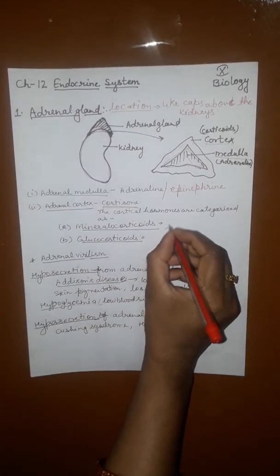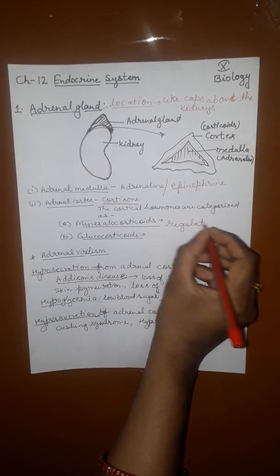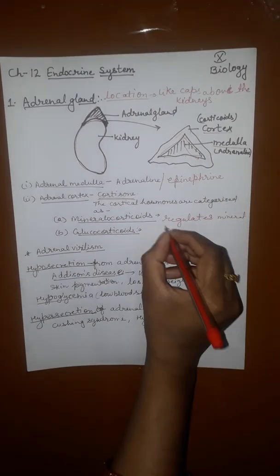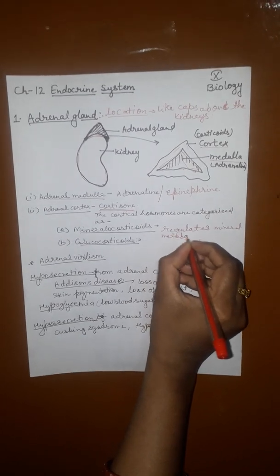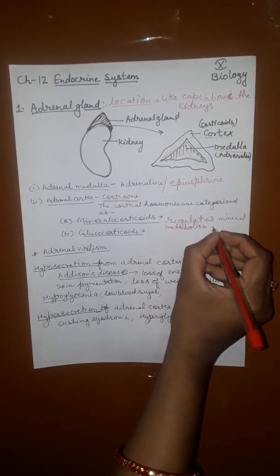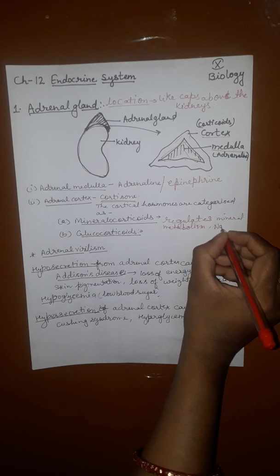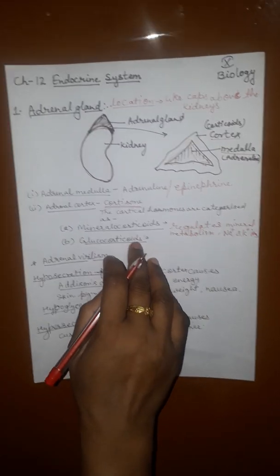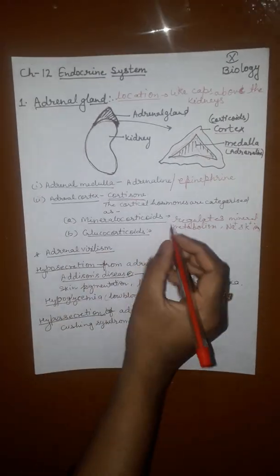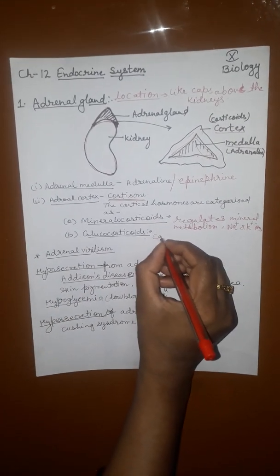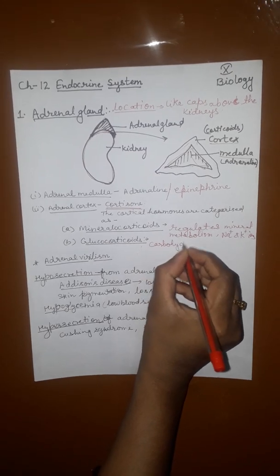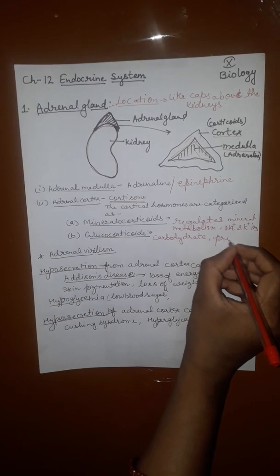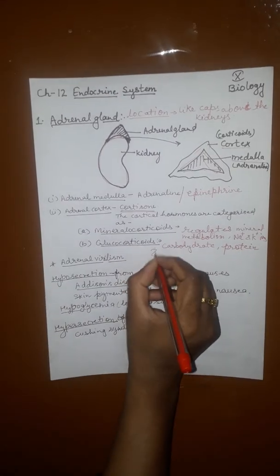Cortisone hormones are again categorized as mineralocorticoid and glucocorticoid. Mineralocorticoid regulates mineral metabolism, especially sodium and potassium ions. Glucocorticoid regulates carbohydrate, protein and fat metabolism.